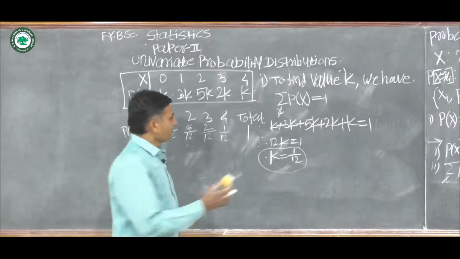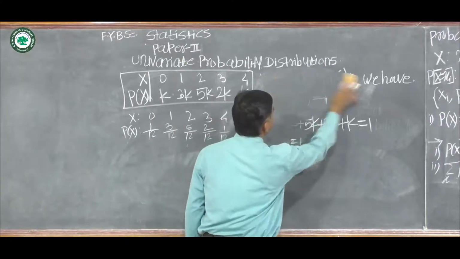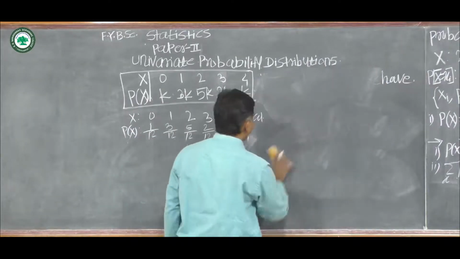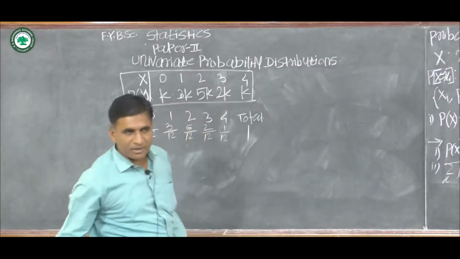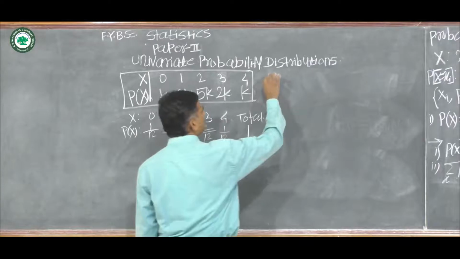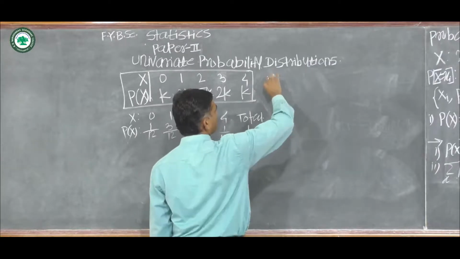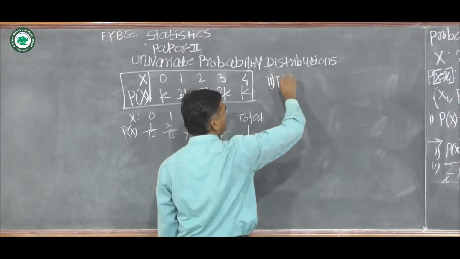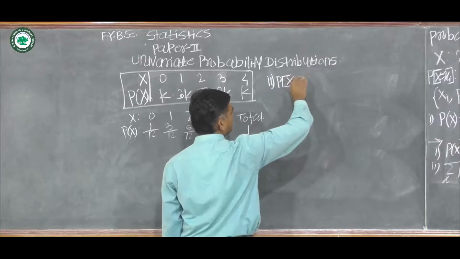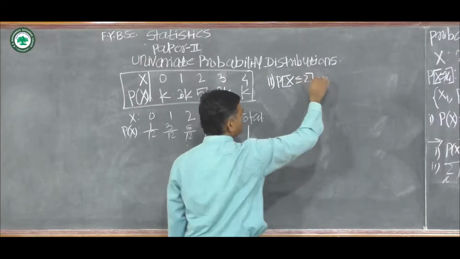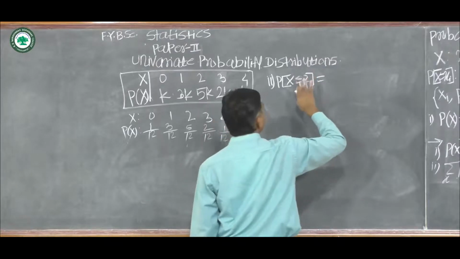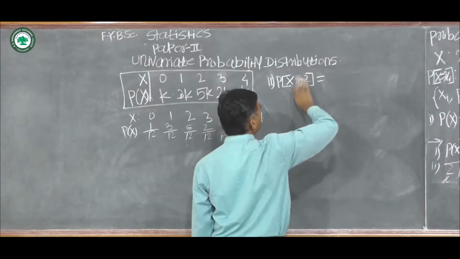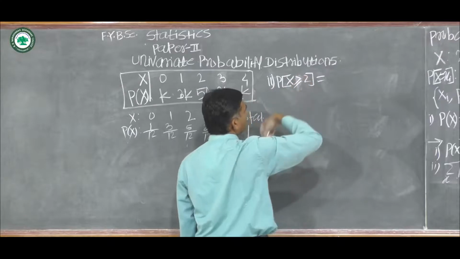Now we have to find out the probabilities. First probability is probability of x greater than or equal to 2.